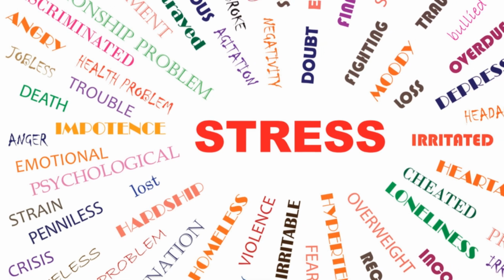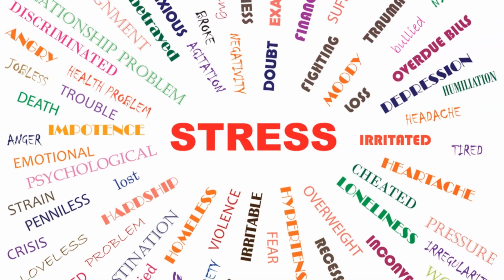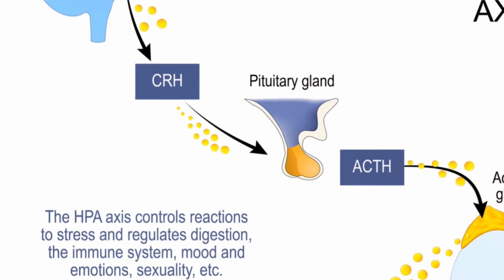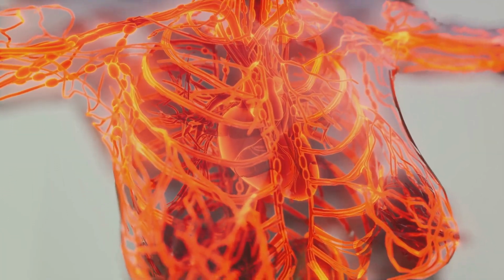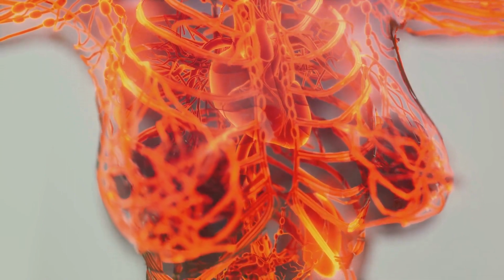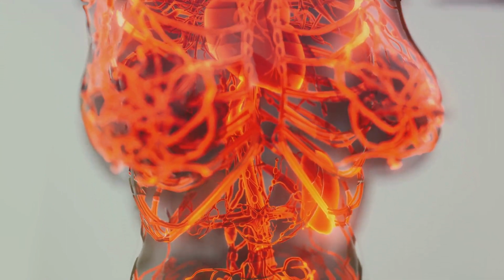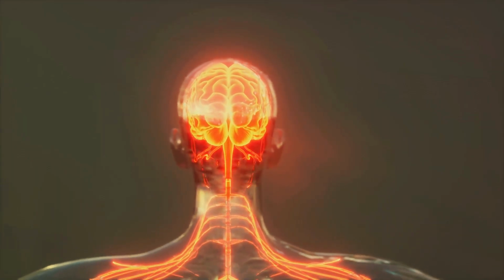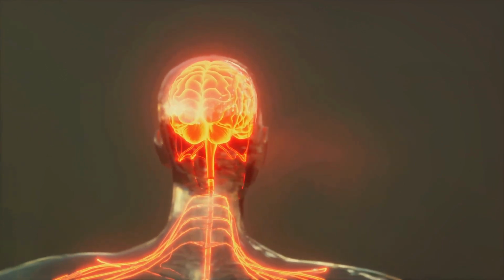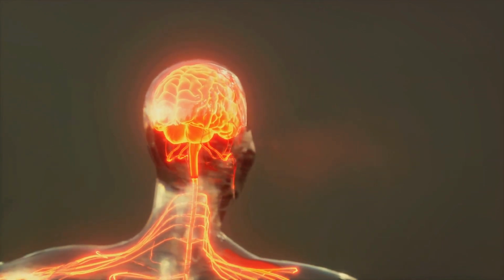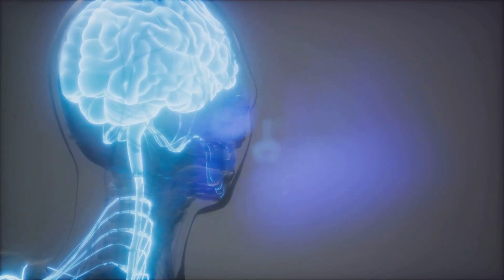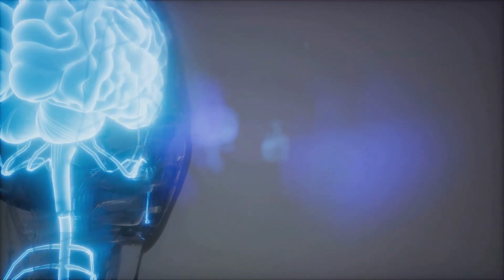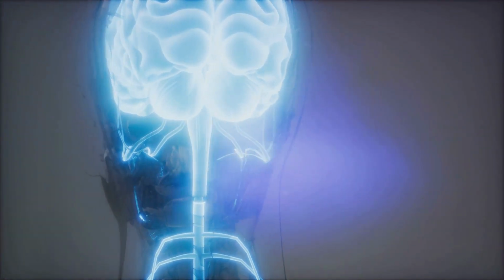It journeys to the adrenal glands nestled atop our kidneys. Here it stimulates the synthesis and release of cortisol, our body's primary stress hormone. This cortisol then courses through our bloodstream, ready to tackle the stressor at hand. However, this is not a one-way street. The HPA axis is a feedback loop, meaning the levels of cortisol in the blood can signal back to the hypothalamus and pituitary gland to adjust the production of CRH and ACTH, ensuring a balanced response to stress.